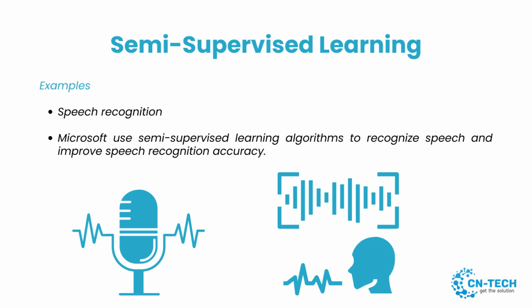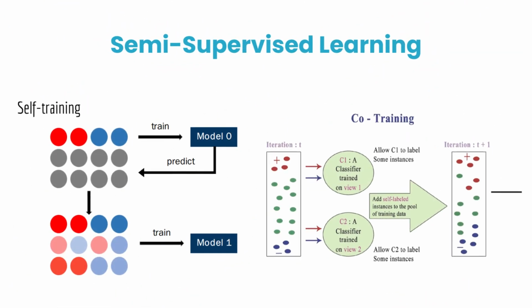Examples of algorithms for semi-supervised learning include self-training, an algorithm that iteratively labels unlabeled data using a classifier trained on the labeled data. This algorithm is often used for tasks like sentiment analysis or image classification. Co-training, an algorithm that uses two classifiers.